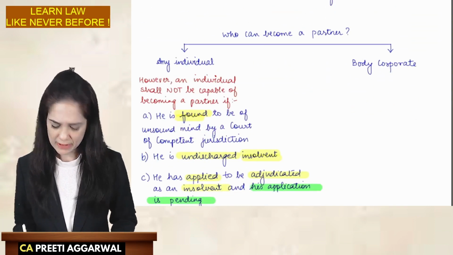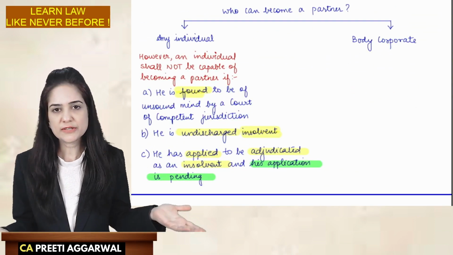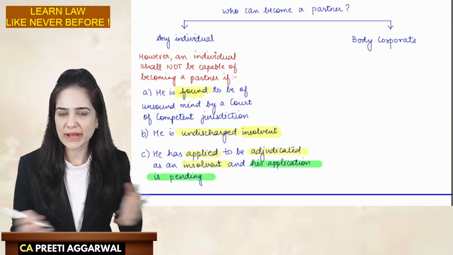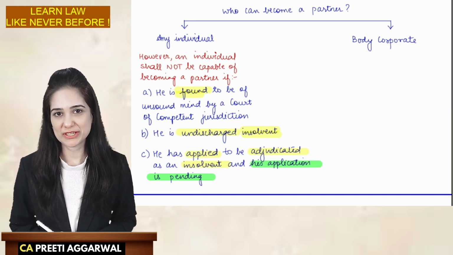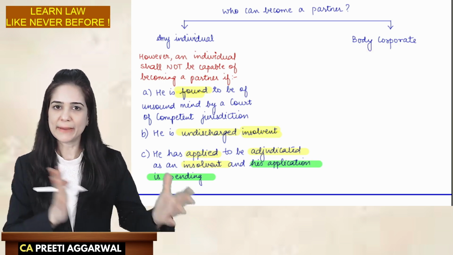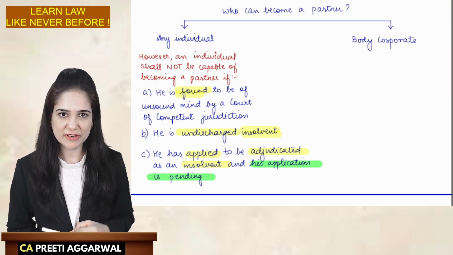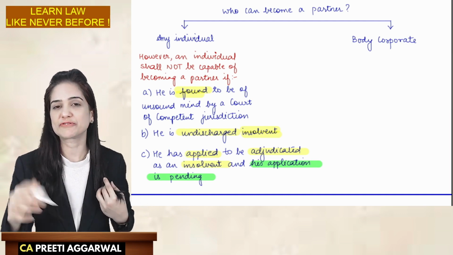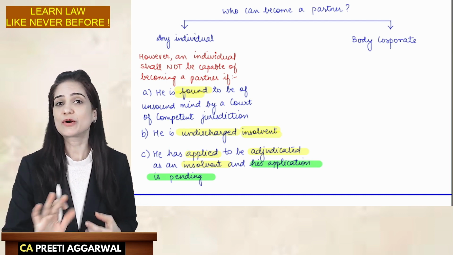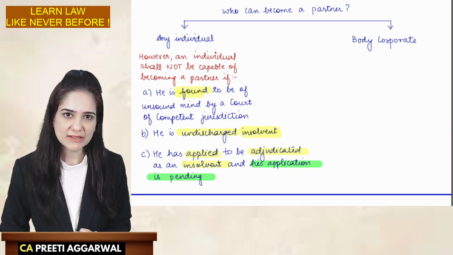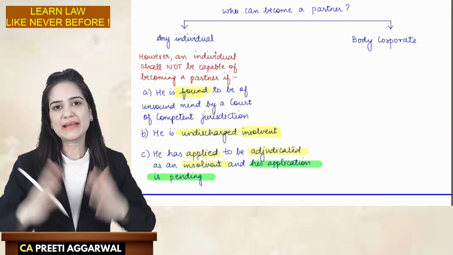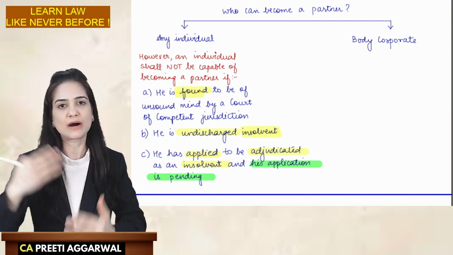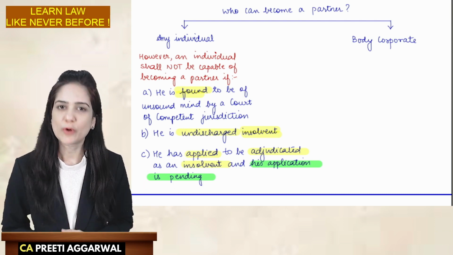Who can become a partner? An individual and even a body corporate can become a partner. We had studied the definition of body corporate earlier, in the beginning of the chapter, when I covered all the definitions. It means a company incorporated under the Companies Act. So any company incorporated in India or outside India, and an LLP incorporated in India or outside India, are all body corporates.